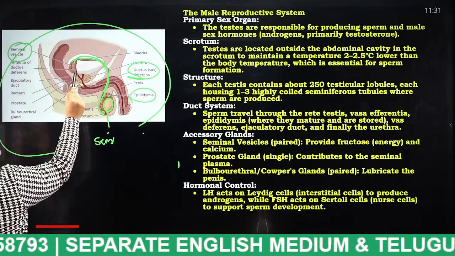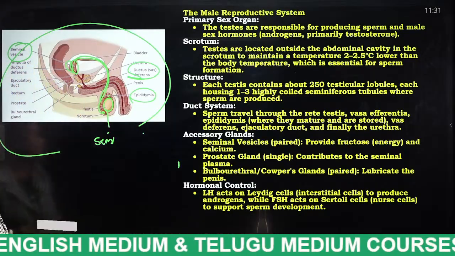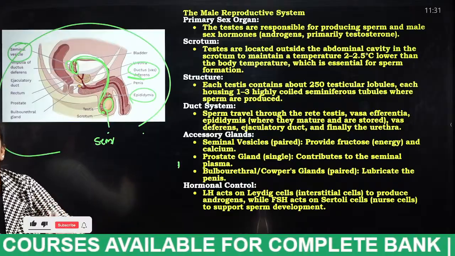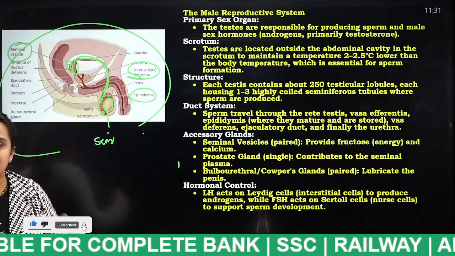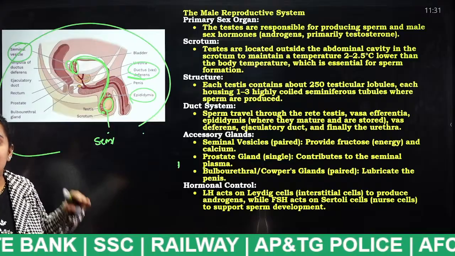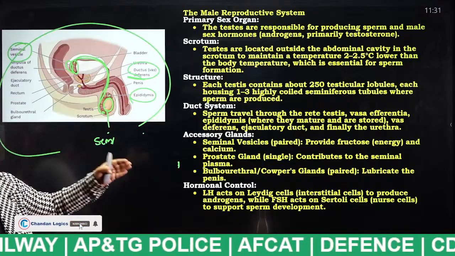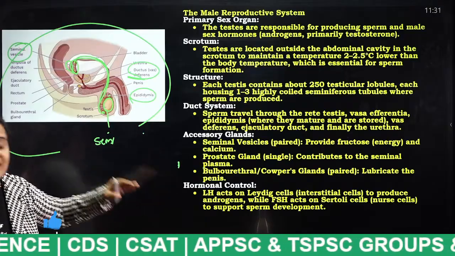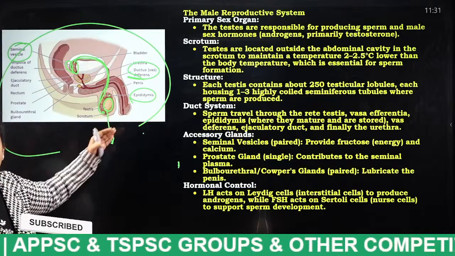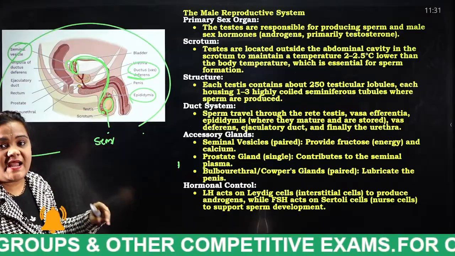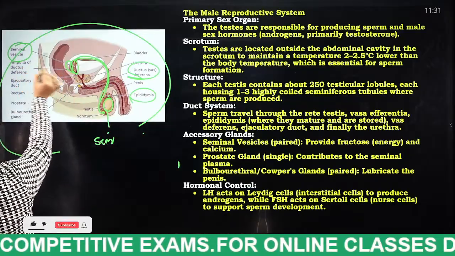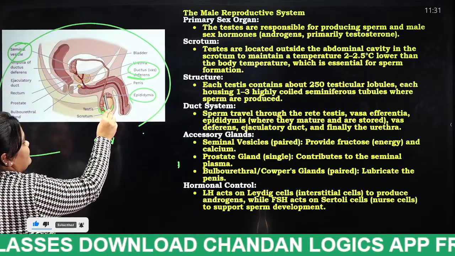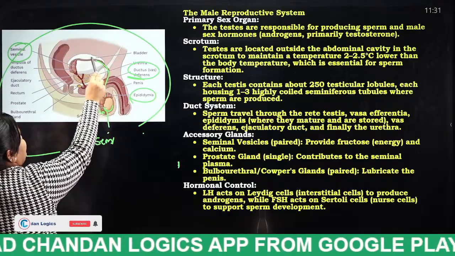From the vas deferens, this is the seminal vesicle, right? So what is the use of this seminal vesicle, students? It will secrete the seminal fluid. Okay, I think you understood. The sperm cells from the testis enter the seminiferous tubules, and some of the sperm cells are stored in the epididymis, and from the epididymis they enter the vas deferens, and from there the seminal vesicle. Look at the diagram, students, you will understand. This is the epididymis, right? From this epididymis it is entering into the vas deferens.